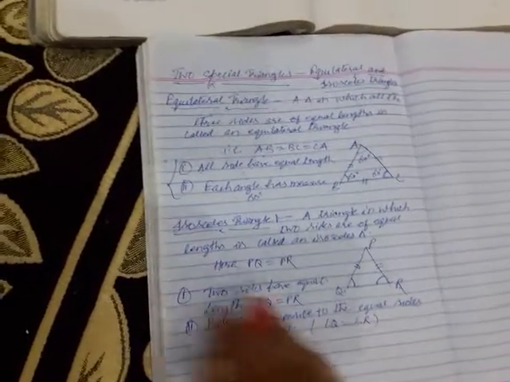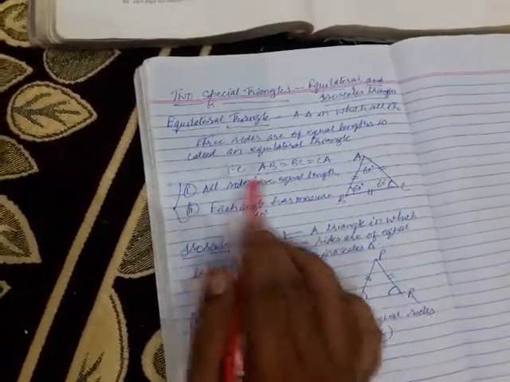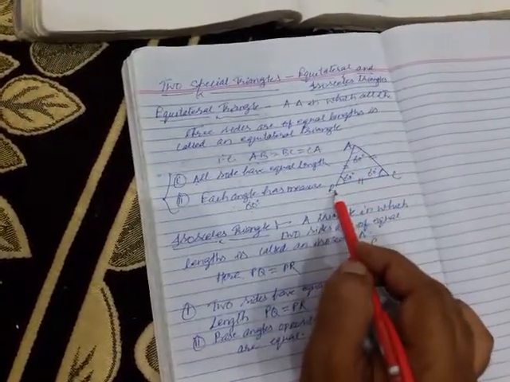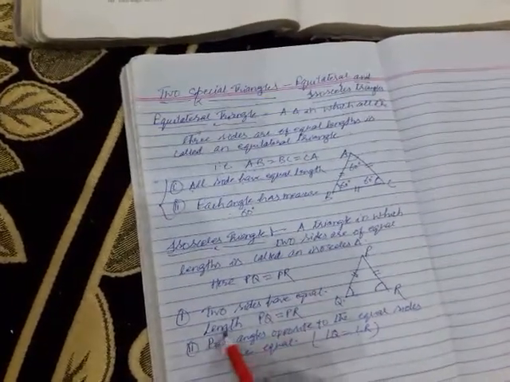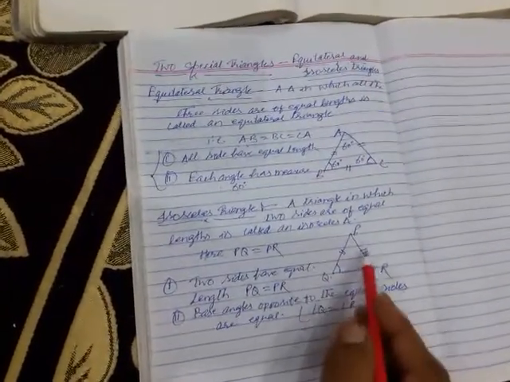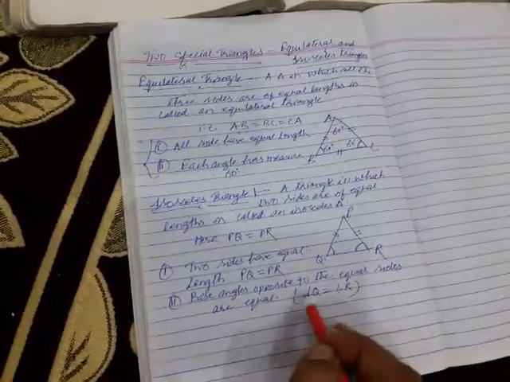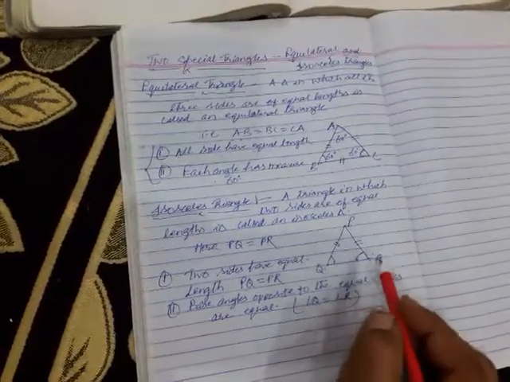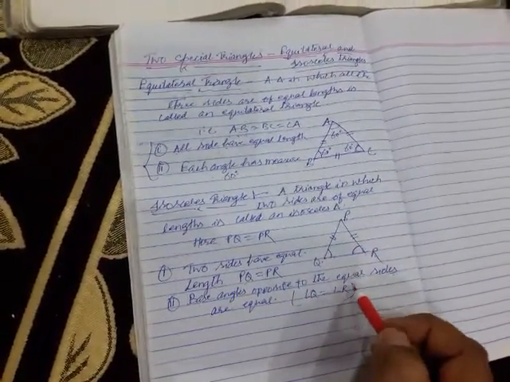Okay, children? Here in the case of an equilateral triangle, all sides have equal length and each angle has measure 60 degree, means angle A equal to 60 degree, angle B equal to 60 degree, and angle C equal to 60 degree. Okay, children? So these two properties of an isosceles triangle are: two sides have equal length, that is PQ equal to PR, and second, base angles opposite to the equal sides are equal, that is angle Q equal to angle R.